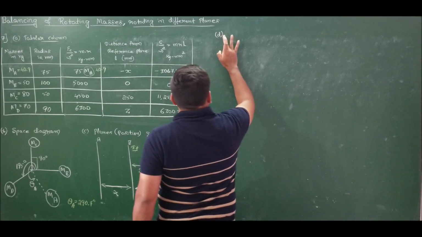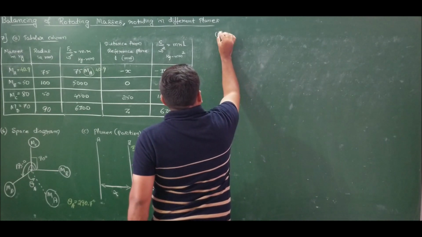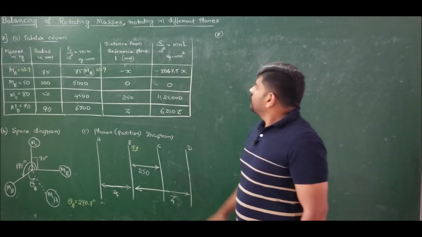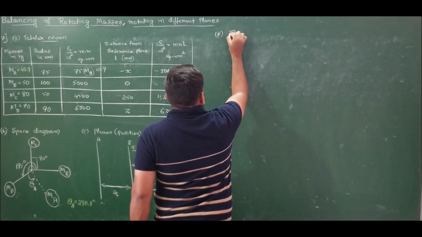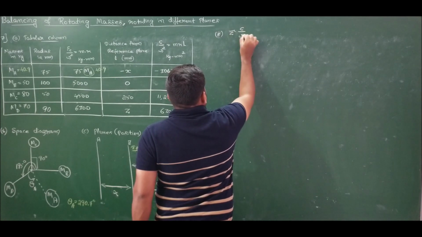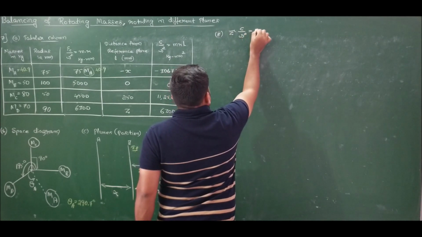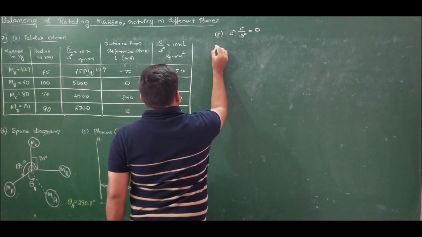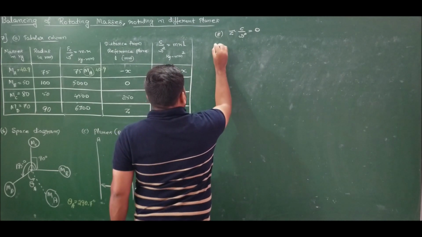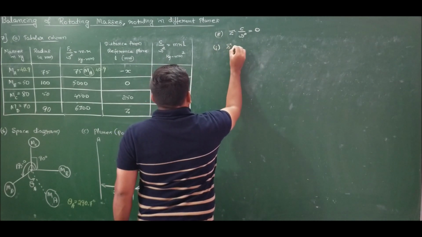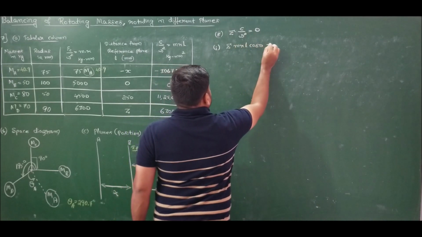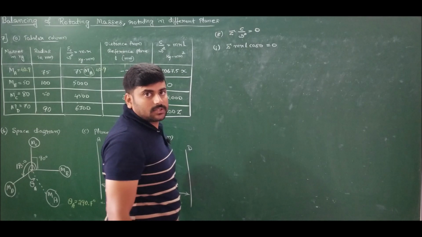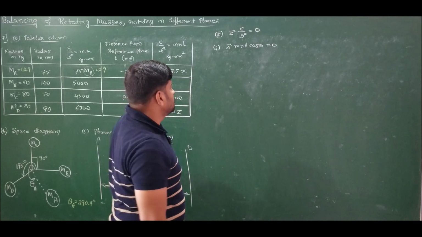As you know, for a couple polygon, if the polygon is closed, the summation of couples is equal to 0. Sum of C by omega square must be equal to 0, which means in the first case I should take the sum of MRL cos theta equal to 0, and in the second case the sum of MRL sin theta equal to 0.